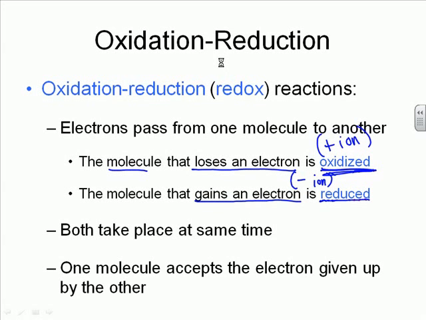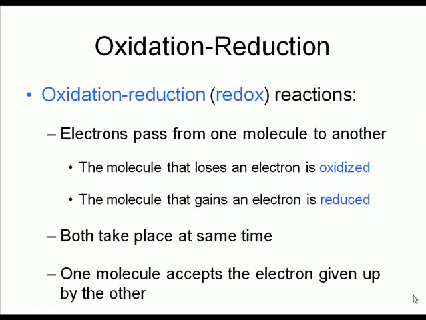At the moment a molecule loses an electron, there's another molecule to gain that, because you don't want electrons just moving around in an unchaperoned pattern. Electrons that aren't chaperoned, electrons that are just free and bouncing around, are giving off tons of energy, and that energy can be destructive. So we want to make sure that as one molecule is being oxidized, losing electrons, there is an opposing molecule ready to gain those electrons. These are the processes that drive photosynthesis and cellular respiration. It's the creation of energy because we have oxidation reduction. We have the moving of those electrons, the losing and the gaining of them.